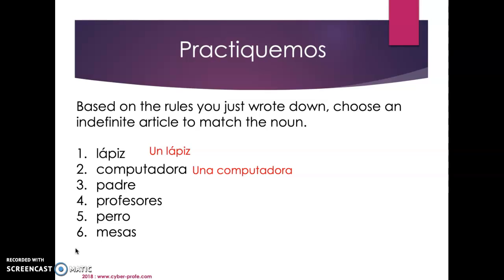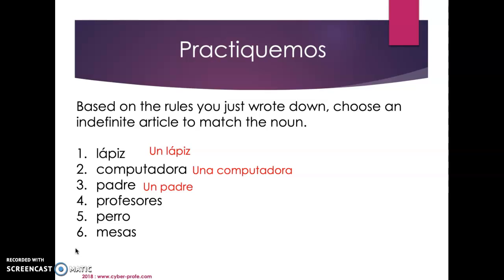Our next word we're looking at is padre. So is padre singular or plural? It's singular, right? We are talking about one father. So now think about it. Father, is that going to be masculine or feminine? It would be masculine. So we would say un padre, a father.